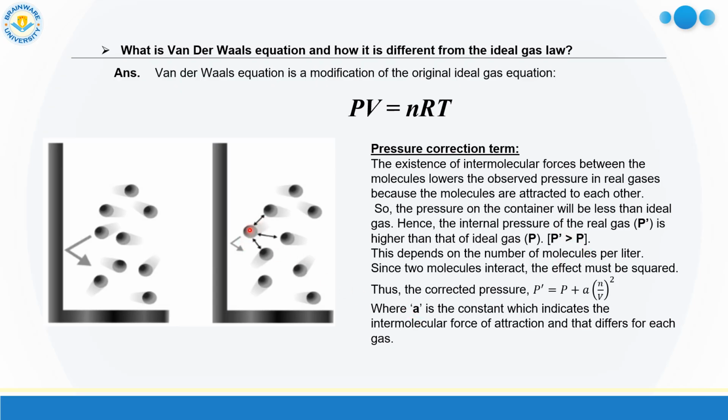Now here, the attraction or repulsion force occurs between two nearby molecules. So the corrected pressure term P prime will be P plus a into (n by V) whole square, where a is a constant and n by V means the number of molecules per liter. Actually V is the volume and n is the mole number, and the square term arises here because the attraction or repulsion force arises between two molecules, so the square term appears here.